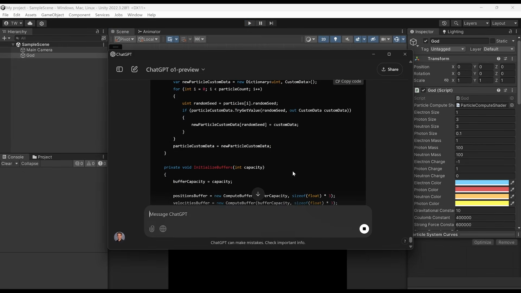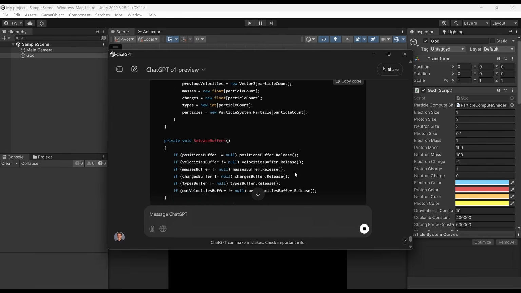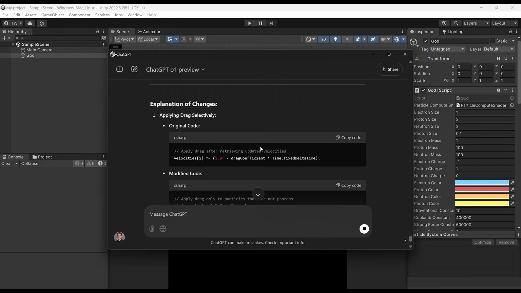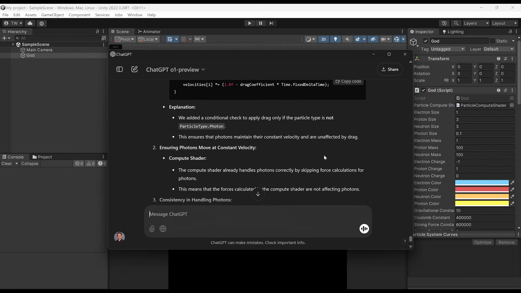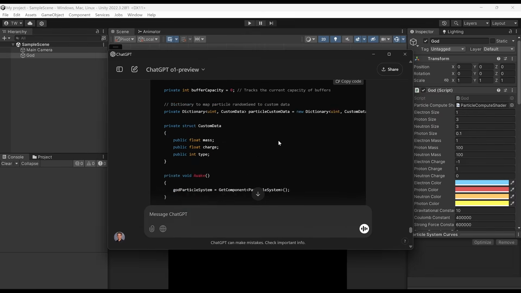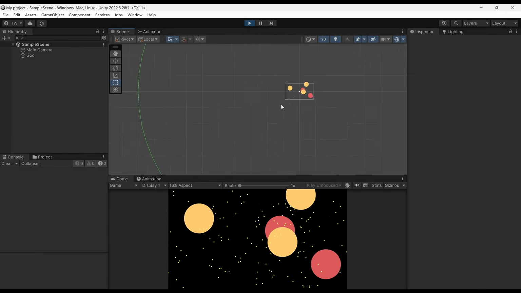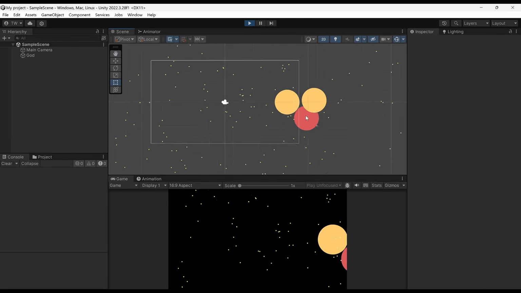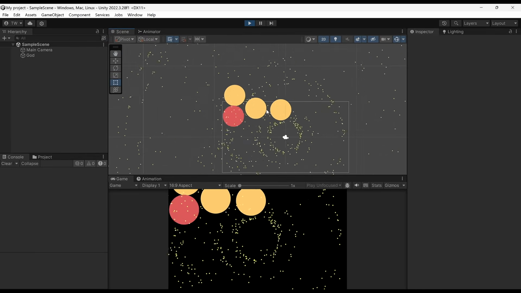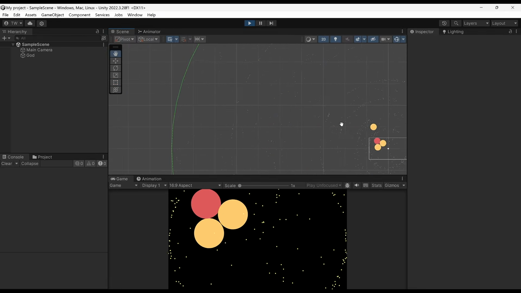I suspect when we get access to more AI agents that can go in and test these things for us and automatically update the code based on the issues that they see on their own, they'll probably do better programming. Because let's be honest, if I were programming this from scratch all on my own, I'd still make a bunch of mistakes before I got it right. Well, first of all, the GPU's handling all these particles fantastically. Look how many these are. And they're still being spawned. What is going on? I think it might be affecting the gravity of these atoms weird. I don't know, but it's good to know that it can handle lots of these.